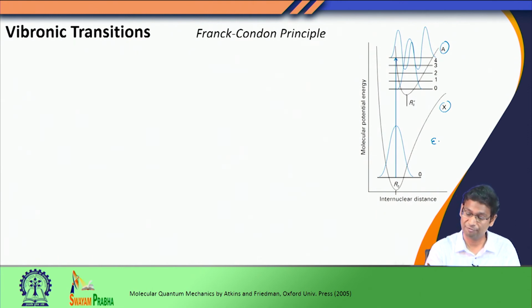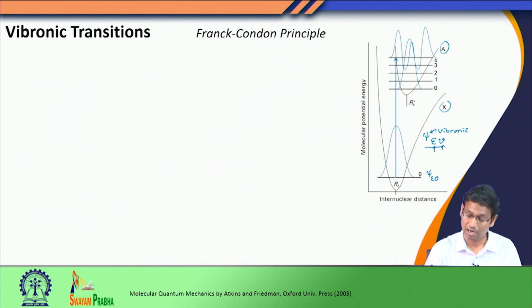Let us define these vibrational levels as v and call this a vibronic state, because this state has an electronic identity as well as a vibrational identity. So, this ground state is psi epsilon 0, because its vibrational level is 0.